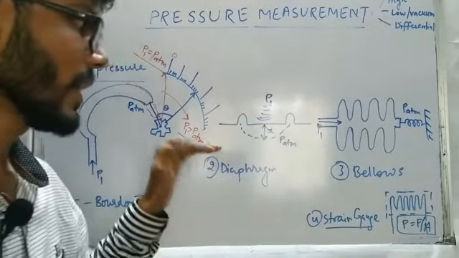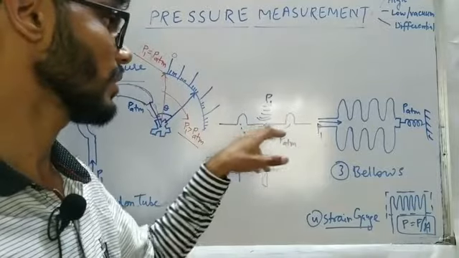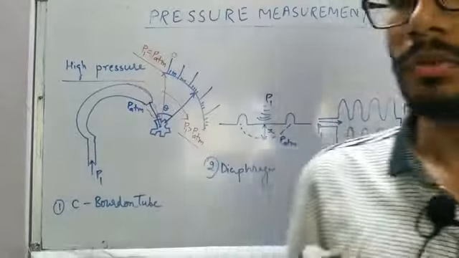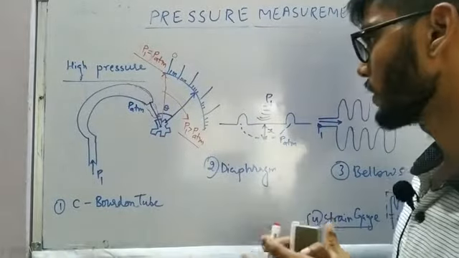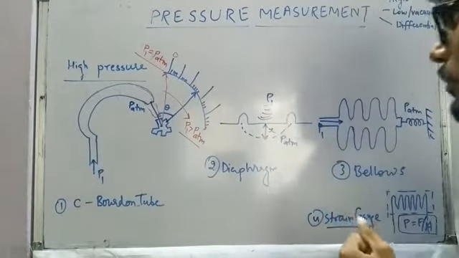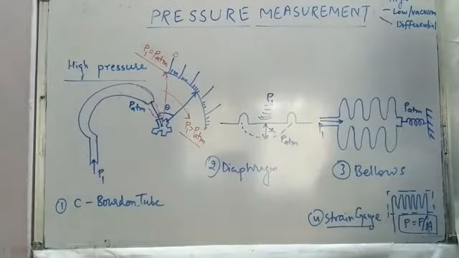to give the deflection. And if we are able to attach one particular metal plate on that diaphragm, we will be able to form one capacitance, and using the change in that capacitance, we can get the electrical output also. And in the third case, we are making use of bellows.